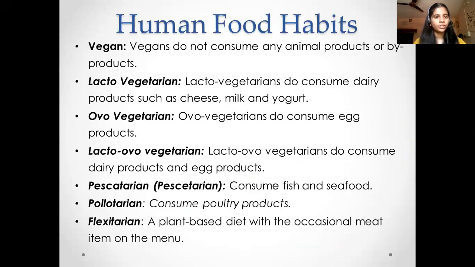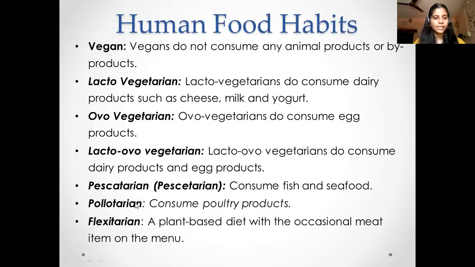Then you have the lacto-vegetarians, which in Indian English are also called vegetarians. So these are the people who consume dairy products and plant products, but they do not consume eggs, meat, or anything else. Then you have the ovo vegetarians. The ovo vegetarians do consume eggs, but they do not consume dairy products, and they also consume the plant products, and they do not consume meat, etc. Then you have the lacto ovo vegetarians. Lacto ovo vegetarians do consume dairy products and egg products, but they do not consume meat or fishes. They also consume the plant products.